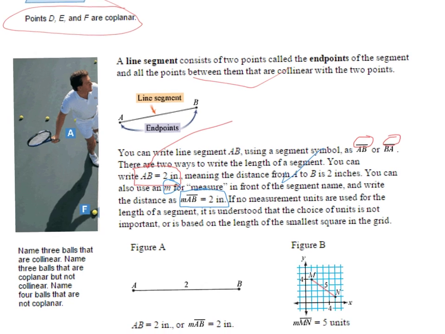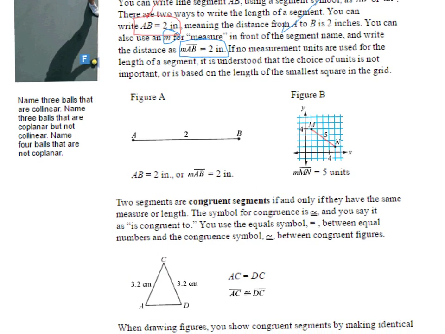Figure A, figure B. Figure A, the distance between A and B equals 2 inches, or the measure of segment AB is 2 inches. Figure B, measure of segment MN is 5 units. 2 segments are congruent segments if and only if they have the same measure or length. The symbol for congruence is this symbol. You say it as "is congruent to." You use the equal symbol between numbers and the congruent symbol between congruent figures.